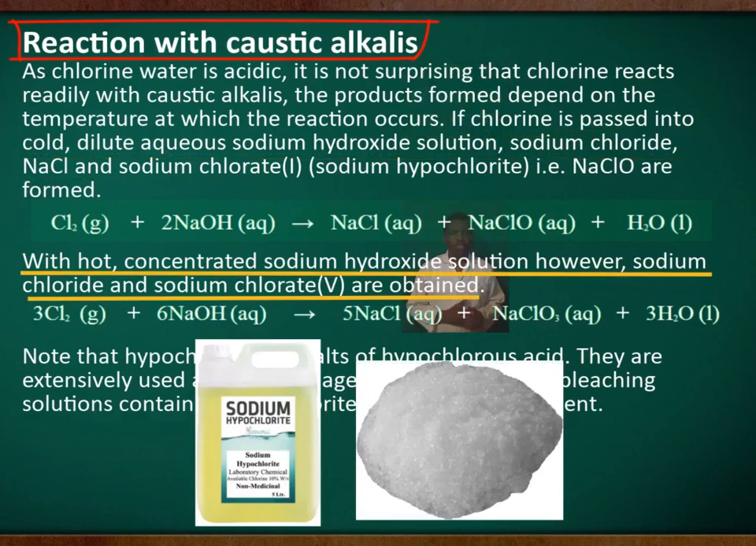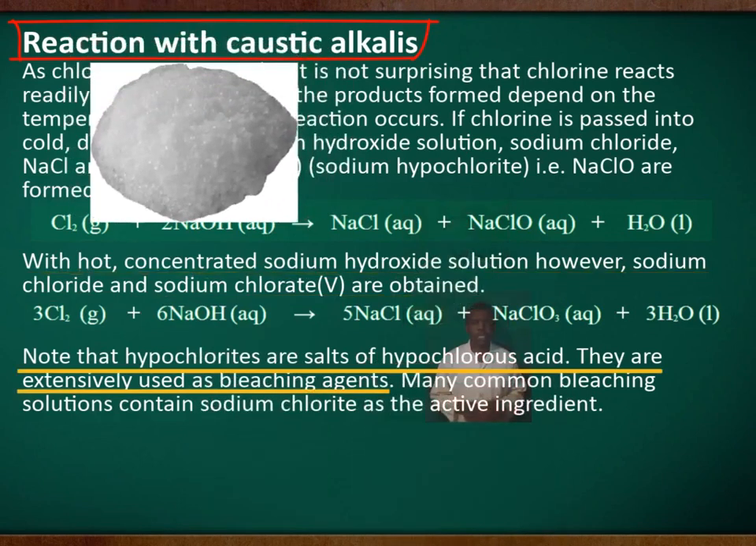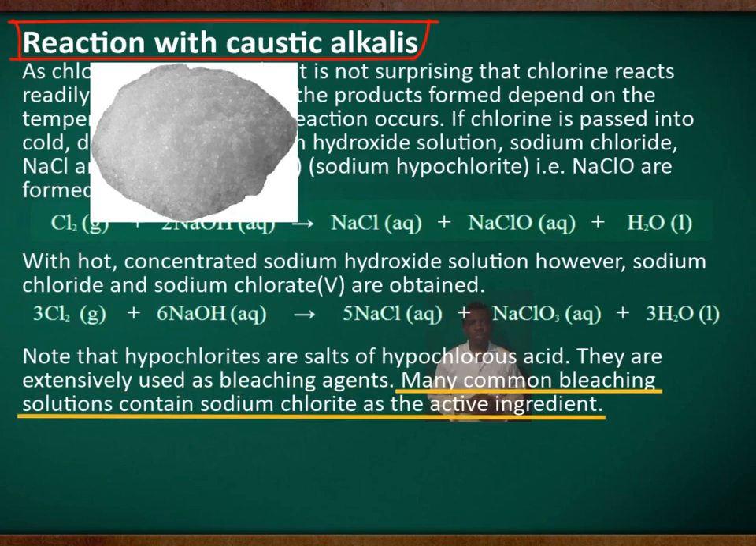With hot concentrated sodium hydroxide solution, however, sodium chloride and sodium chlorate(V) are obtained. Note that hypochlorites are salts of hypochlorous acid, and they are extensively used as bleaching agents. Many common bleaching solutions contain sodium hypochlorite as the active ingredient.